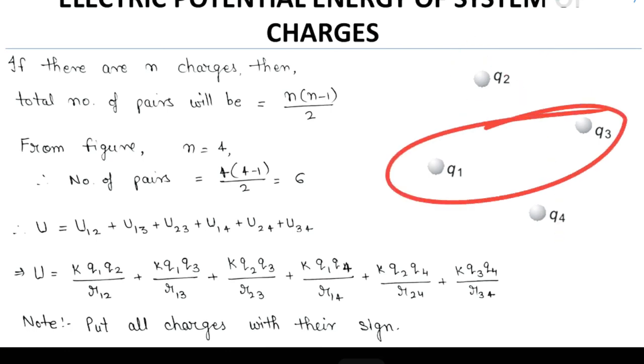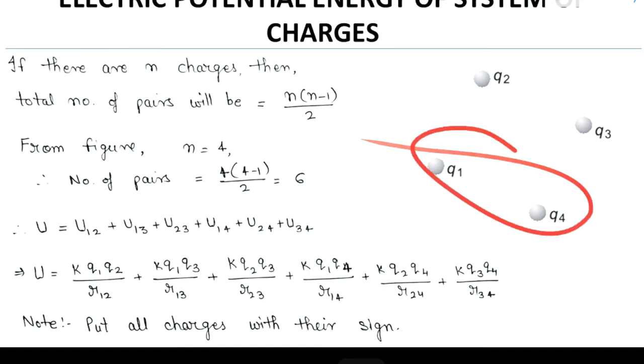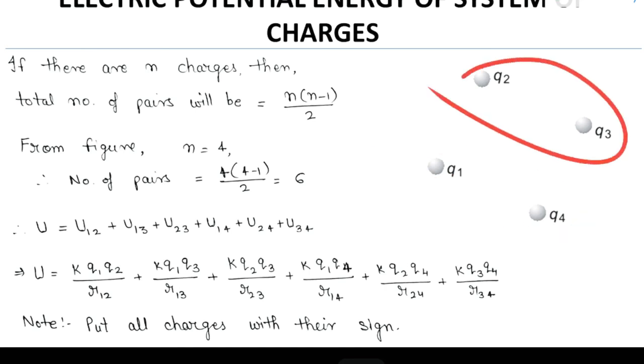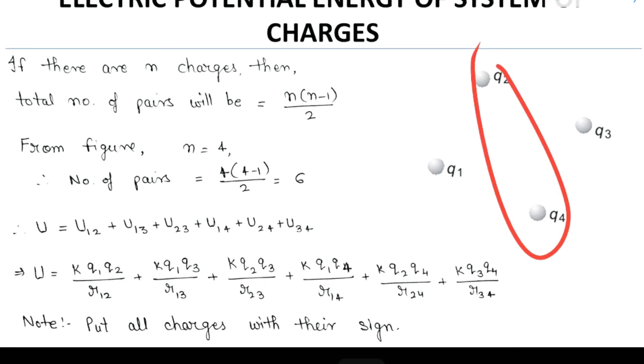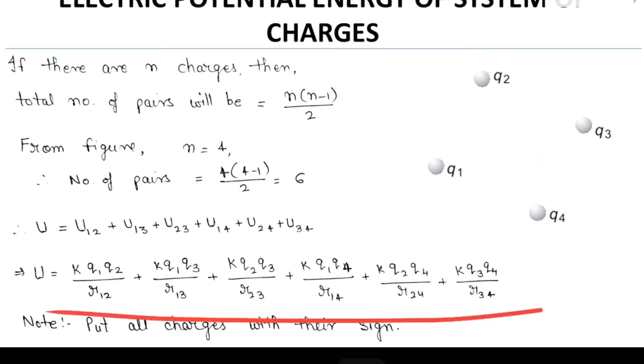Because of all these 6 pairs, there will be some energies, and since potential energy is a scalar quantity, we have to add all these along with their sign. So the total potential energy will be equal to U12 plus U13, U14, U23, U24 and U34.